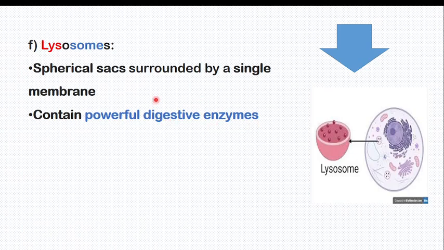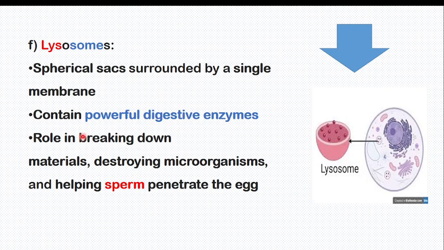Only lysosome. These lysosomes are also there in the sperm. They have a role in breaking down materials because of digestive enzymes. Digestive enzymes break down materials, destroy microorganisms, and help the sperm to penetrate the egg. How? The sperm has what you call an acrosome on its head.